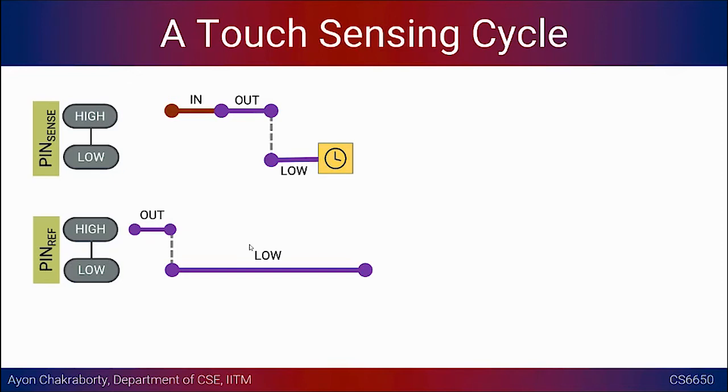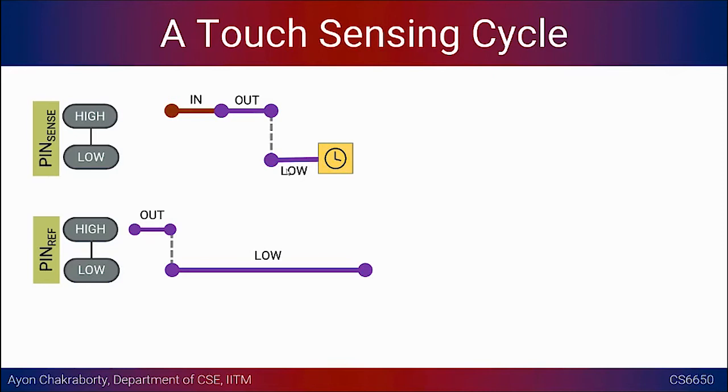So for safety, you want to do something like this. After that, you have to introduce some delay. This is not instantaneous. You can give several microseconds of delay after writing low to that particular pin so that it discharges. So this operation on the top makes sure that pin sense has been discharged.